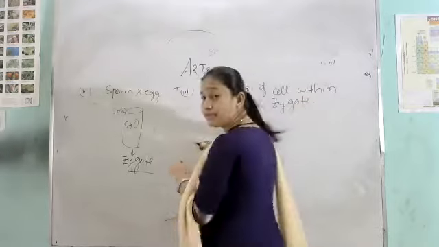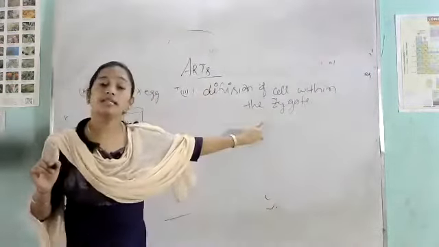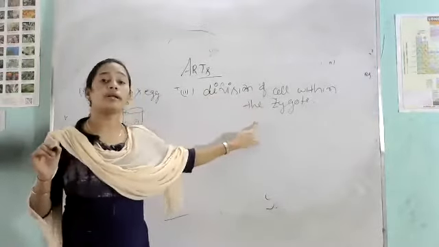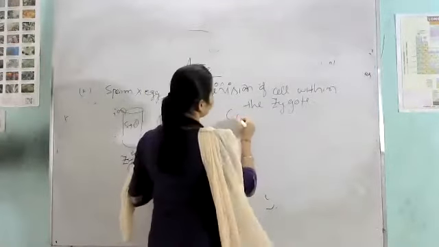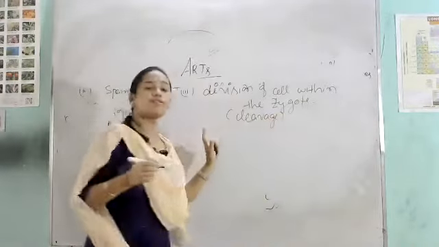Division of cells within the zygote, and that process is called cleavage. That process is called what? Cleavage.